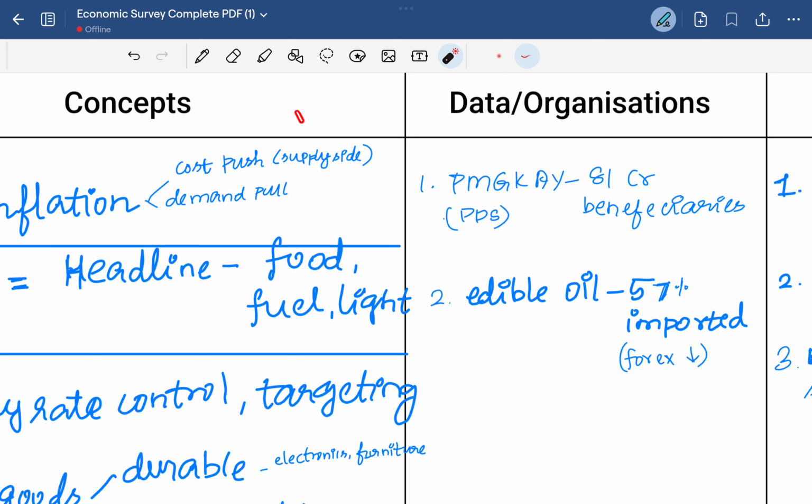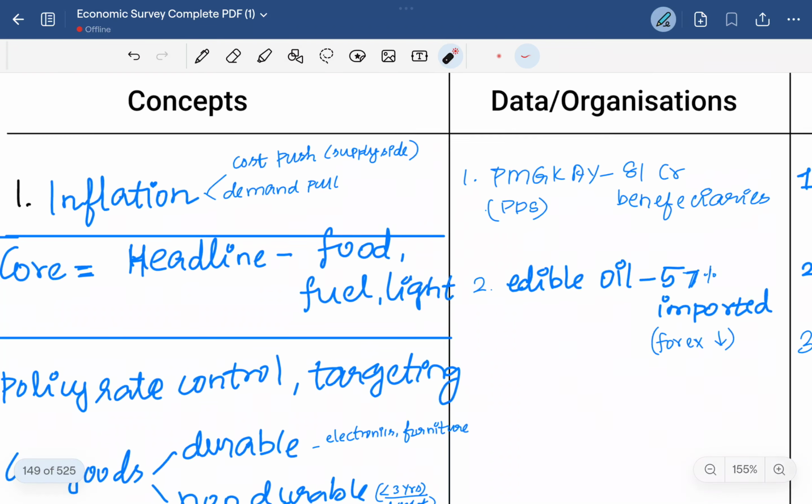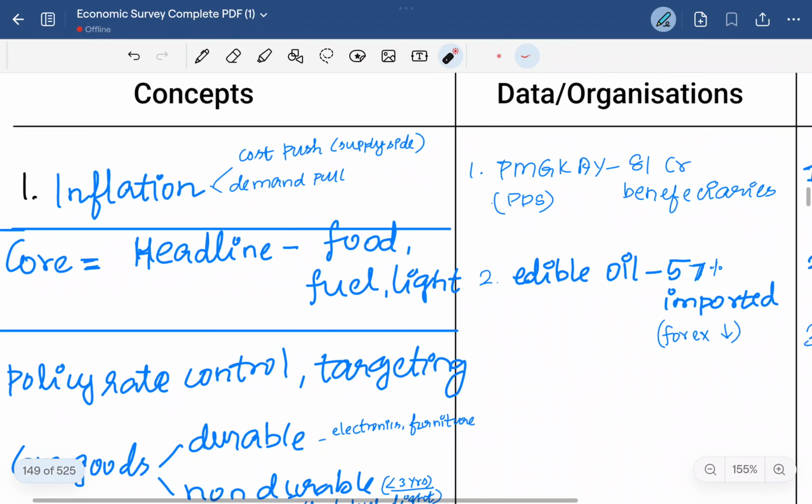For example, there is a demand for 10 kgs, but the supply is only 5 kgs due to some external calamities or other reasons. Because of the lesser supply, there will be a rise in prices. So it's a supply side inflation, that's cost push inflation.